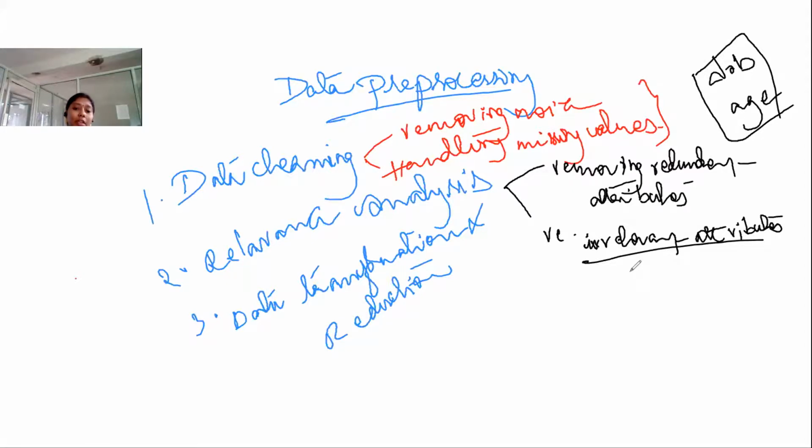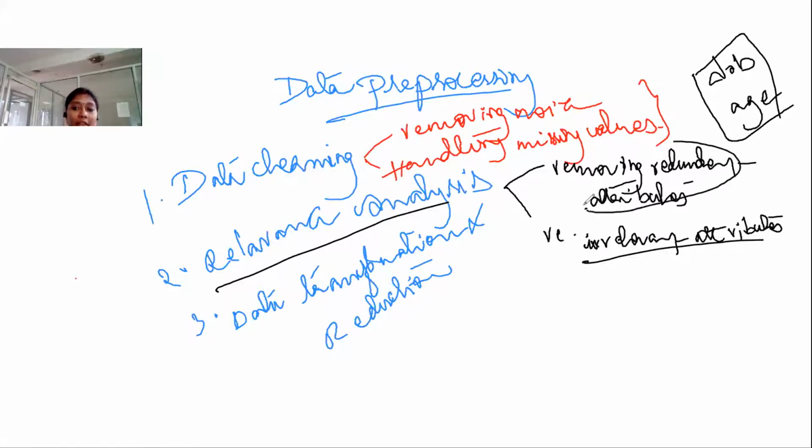So under relevance analysis, what we are doing is, first we remove the redundant attributes, and for this there is a method called correlation analysis. The second one is to remove the irrelevant attributes. For this, we have the attribute subset selection process. Some specific methodologies are there to perform each and every step, right? So that is the relevance analysis.